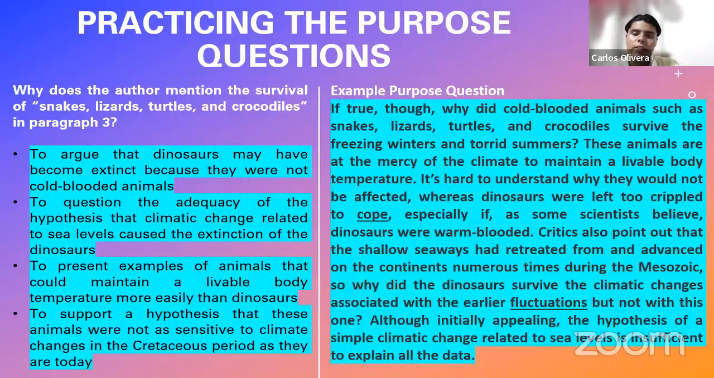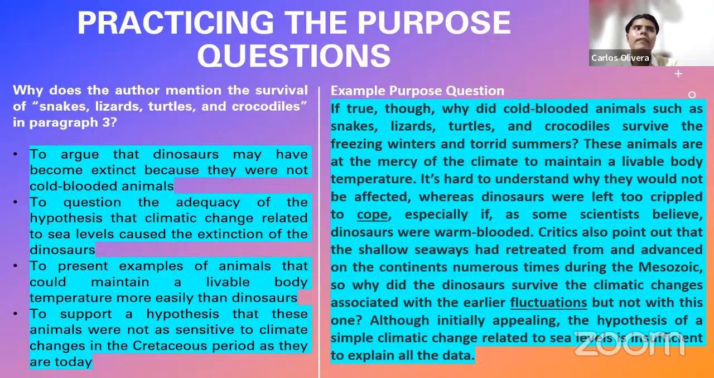Critics also point out that the shallow seaways had retreated from and advanced on the continents numerous times during the Mesozoic. So why did the dinosaurs survive the climatic changes associated with the earlier fluctuations, but not with this one? Although initially appealing, the hypothesis of a simple climatic change related to sea levels is insufficient to explain all the data. Very good. So as you can see, the question is asking not for the meaning of the entire paragraph,